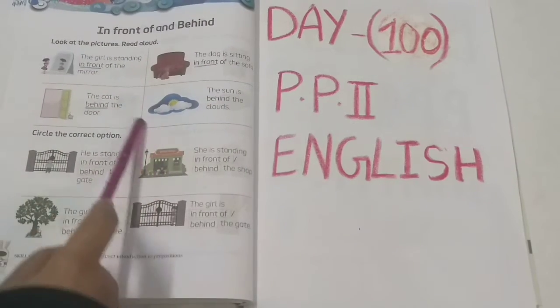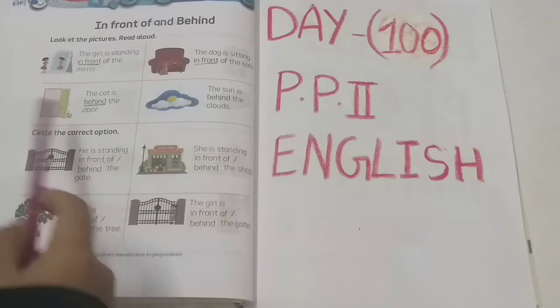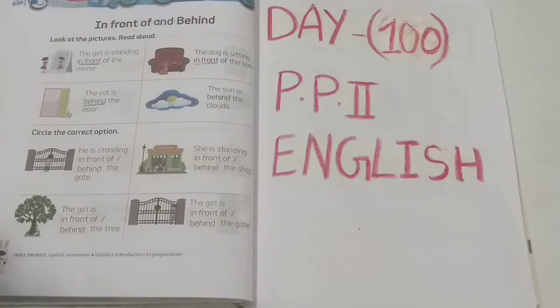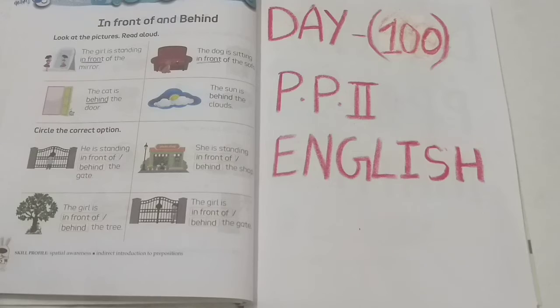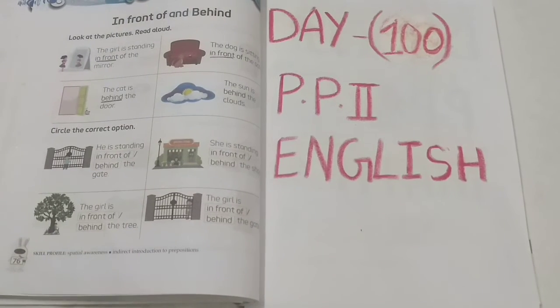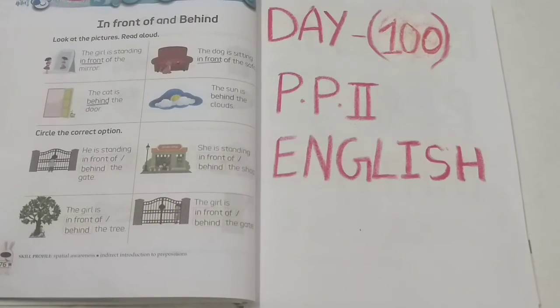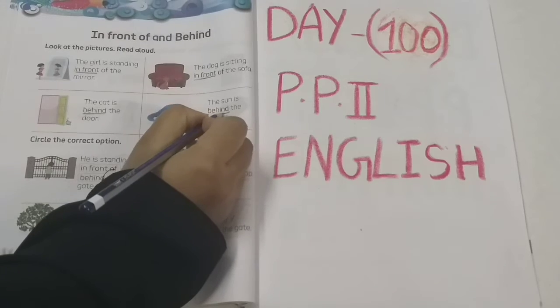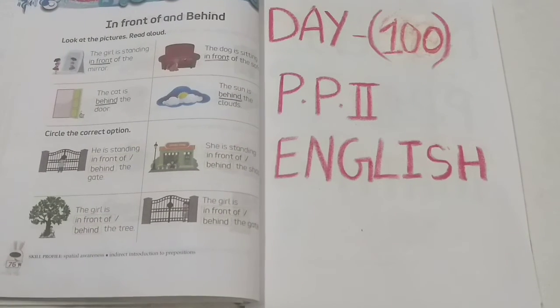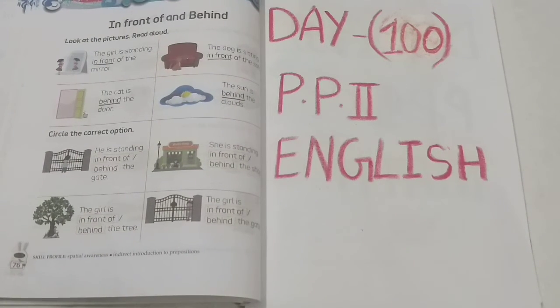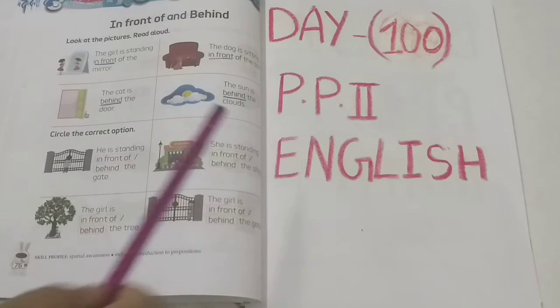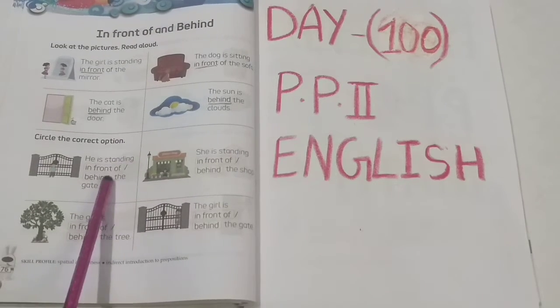You can see in this picture, the sun is behind the clouds. The sun is behind the clouds. Okay children, hope you have understand. Now there is an activity related to in front and behind.